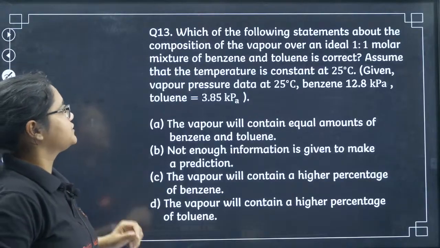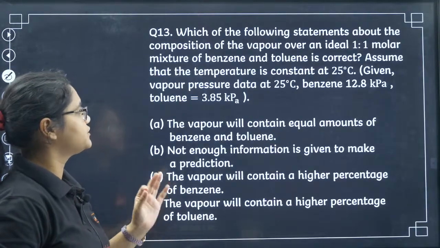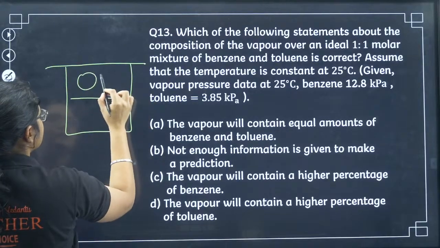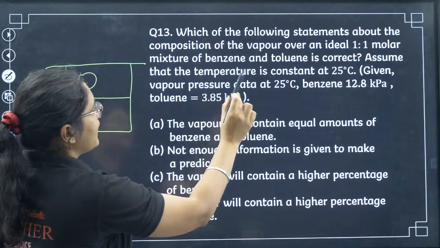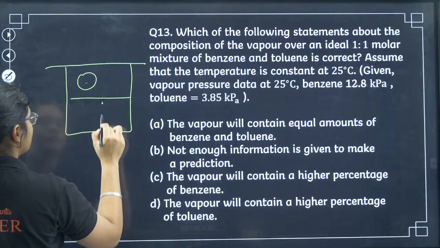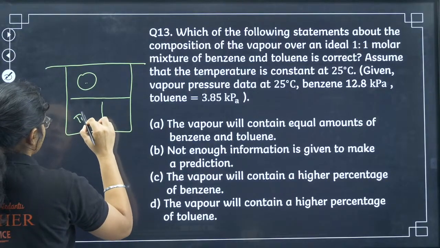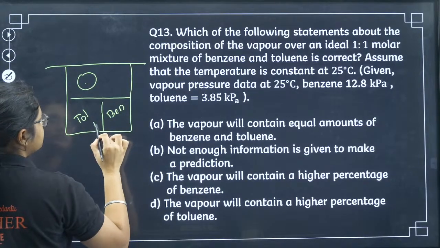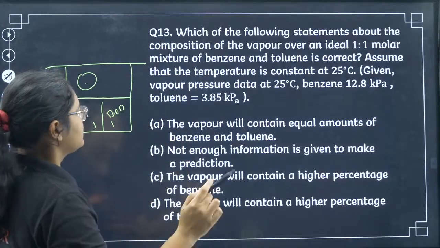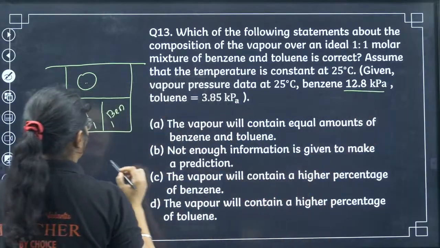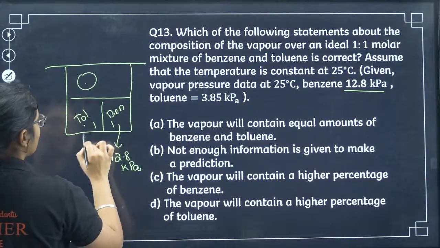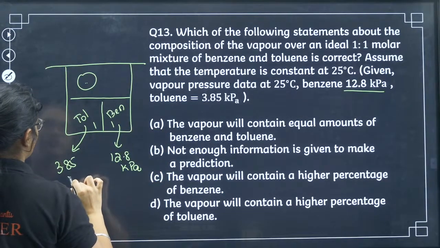Next, we'll go to the 13th question. Which of the following statements about the composition of the vapor over an ideal 1:1 molar mixture of benzene and toluene is correct? Here you have a mixture of toluene and benzene. The ratio is 1:1, and it is given to assume that the temperature is constant. The vapor pressure of benzene is 12.8 kilopascal, and that of toluene is 3.85 kilopascal.